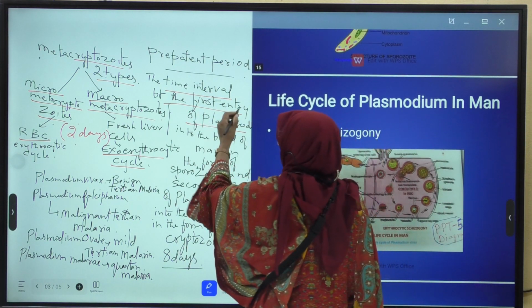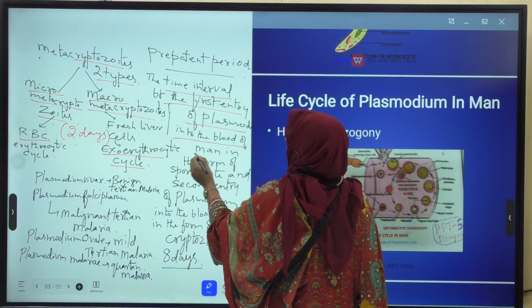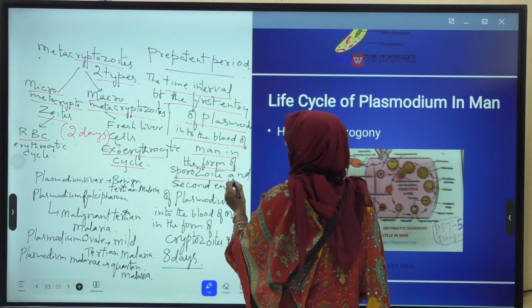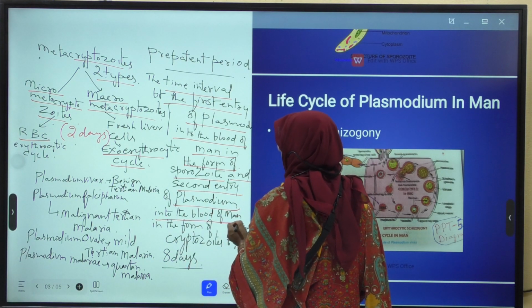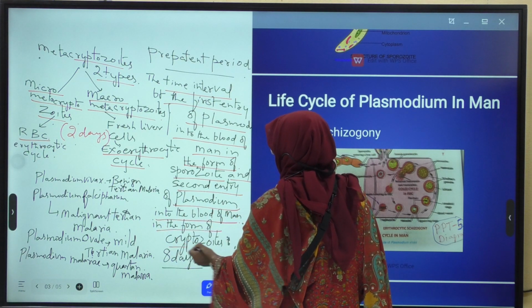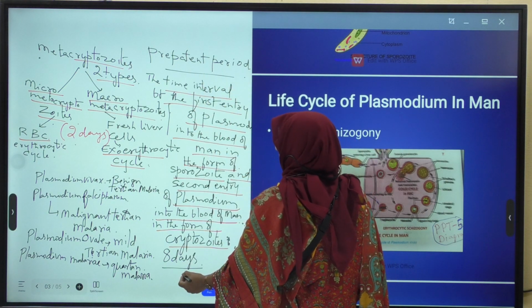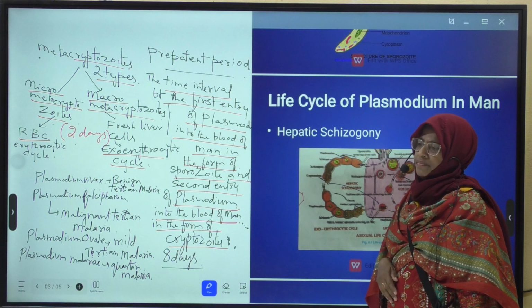The time interval between the first entry of Plasmodium into the blood of man in the form of sporozoite and the second entry of Plasmodium into the blood of man in the form of cryptozoites is called the pre-patent period. The duration of the pre-patent period is 8 days.